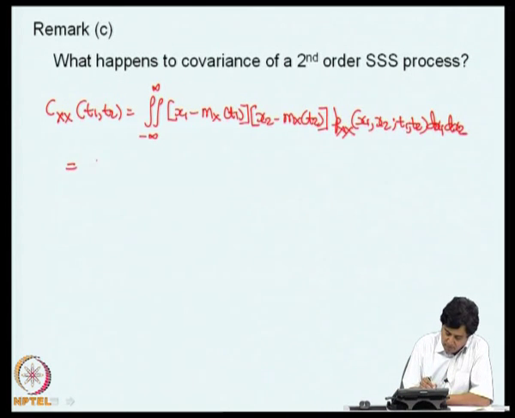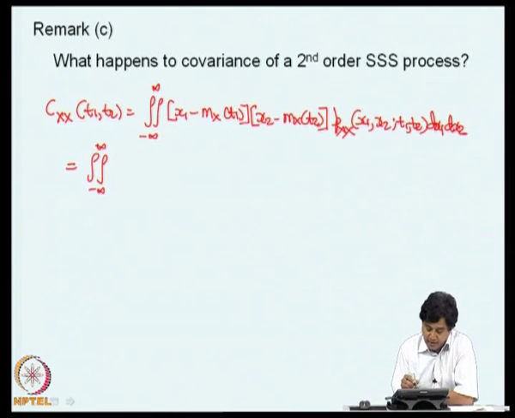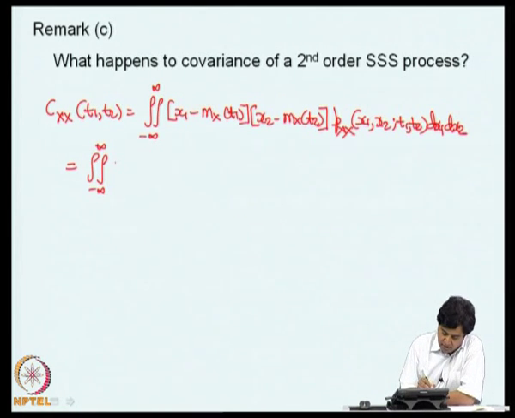Now, a second order strong sense stationarity implies first order strong sense stationarity, and that would mean the mean is independent of time. So, m_X(t1) and m_X(t2) are constants with respect to time.